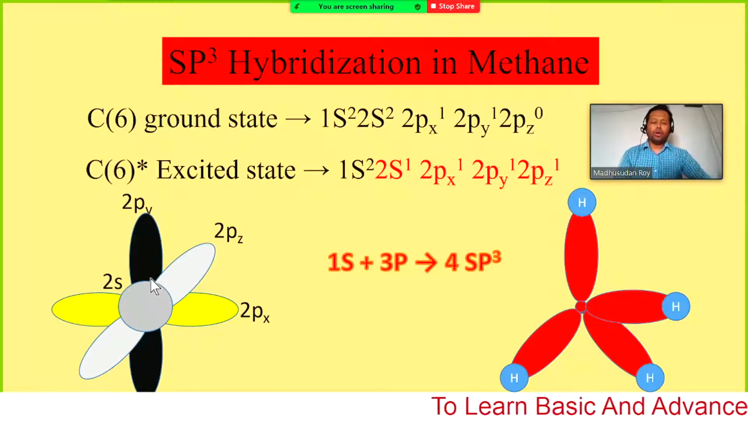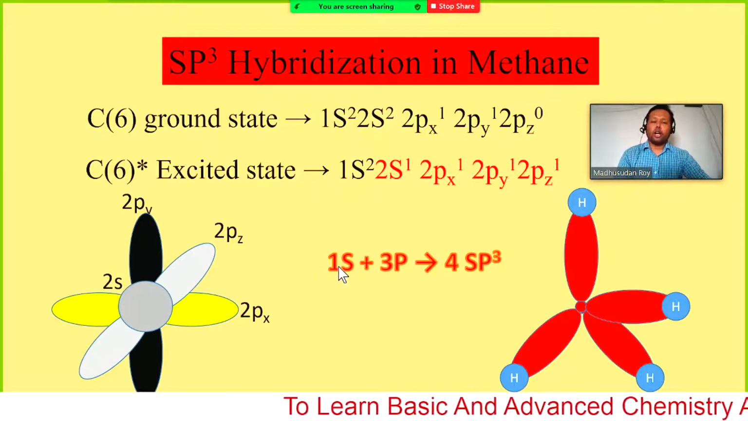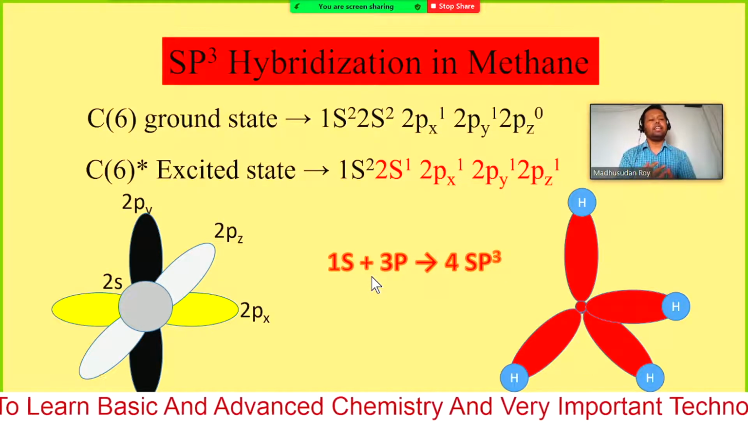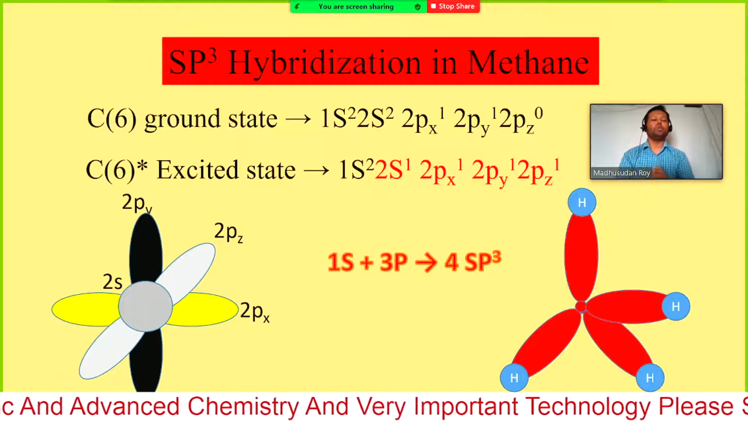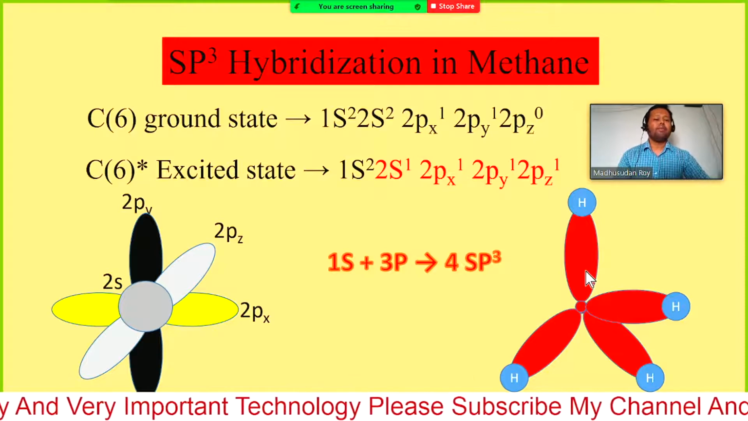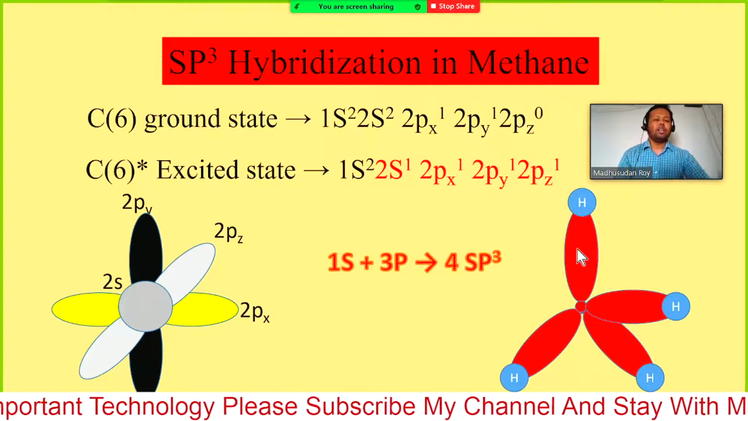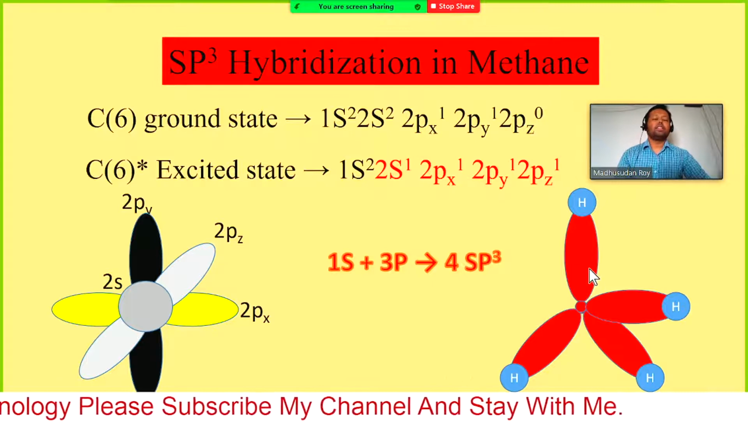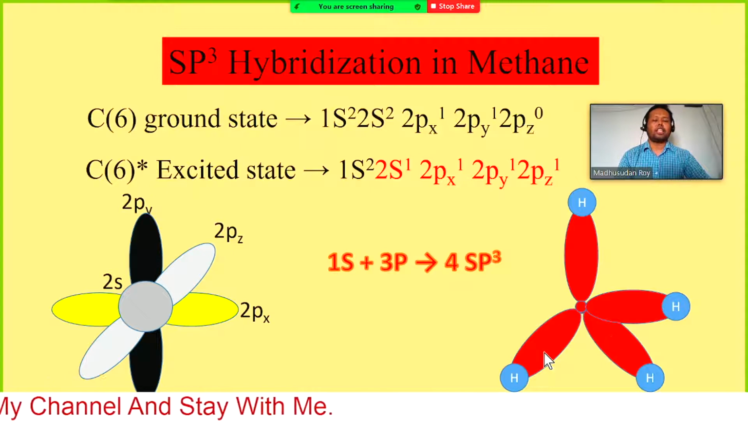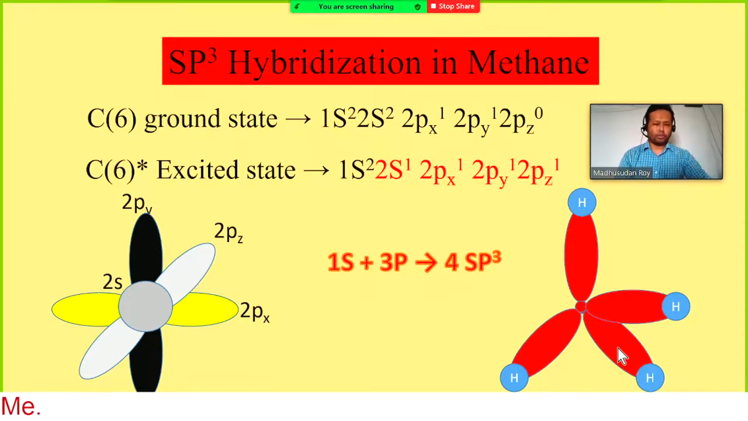Now when these three orbitals and this one orbital combine together, they form exactly the same shape with the same energy, so I have given all of them the same color and same shape. Therefore they form this one sp3, this another sp3, this another sp3, this another sp3. So four sp3 hybridized orbitals are formed. These are the sp3 hybridized orbitals of a carbon.